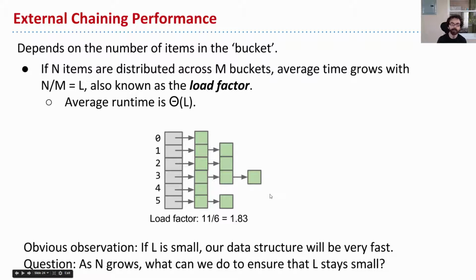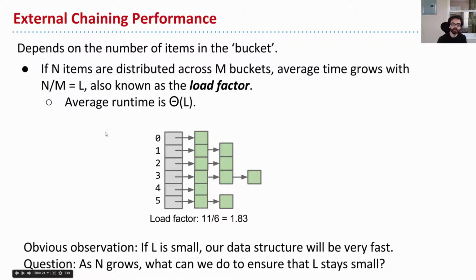Okay? So I'm going to introduce a term known as the load factor. If we have n items, in this case n is 11: 1, 2, 3, 4, 5, 6, 7, 8, 9, 10, 11. We've inserted 11 items into our data structure, and we have m buckets, in this case 6. We'll say that ratio, n divided by m, 11 divided by 6, 1.83, is the load factor. So on average, the average list in this data structure is length 1.83.